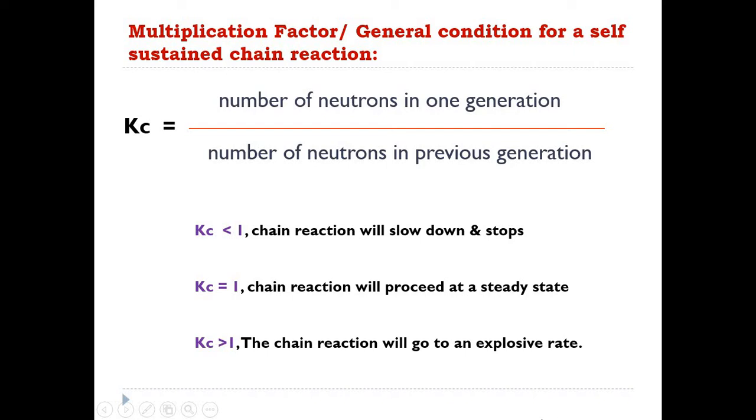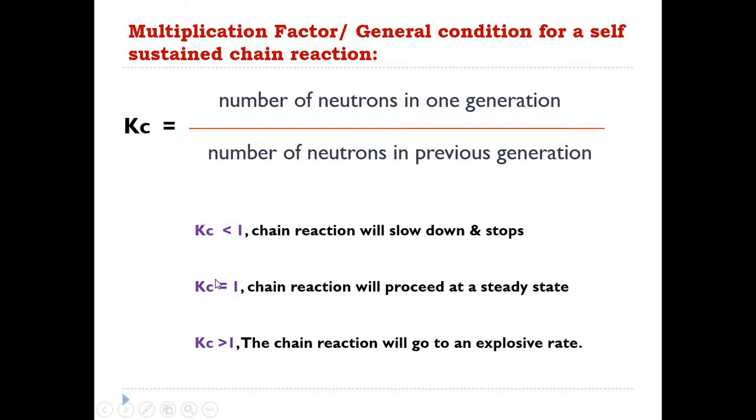Okay, so that is one condition. If Kc is greater than 1, then there are chances to have this particular reaction. Now suppose the number of neutrons in this generation is equal to the number of neutrons in the previous generation, then what will be the value of Kc? It will be 1. Say 3 divided by 3, that will be 1, or 2 divided by 2, that will be 1.